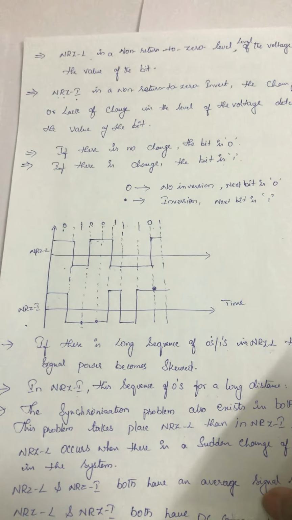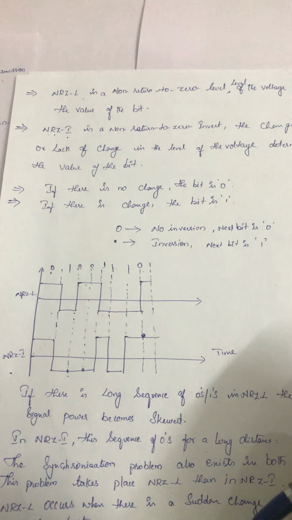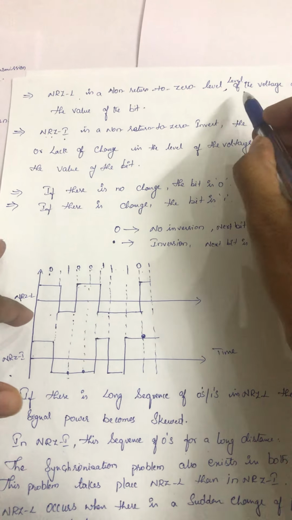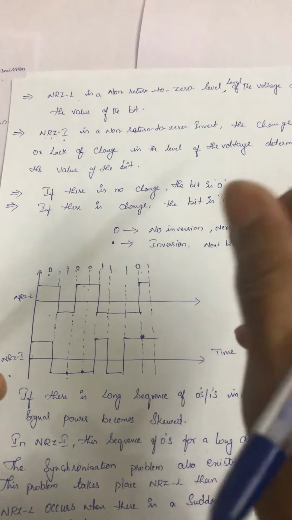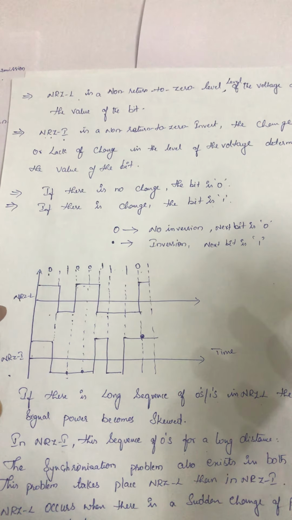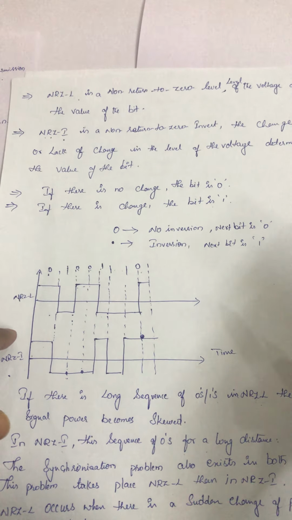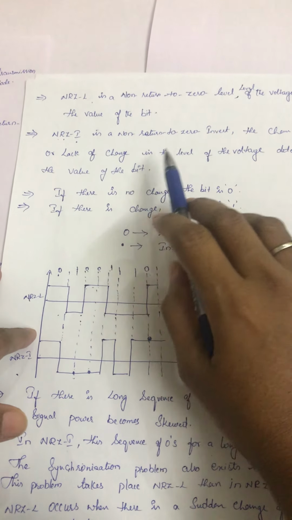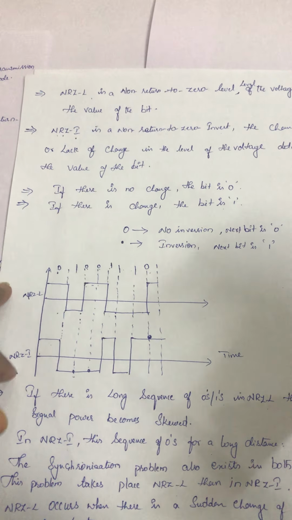Next, NRZ-L is non-return to zero level, where the level of voltage determines the bit value, whether it is 0 or 1. We can say from the level, that is NRZ-L. But NRZ inversion determines the value of a bit by whenever there is a change or lack of change.